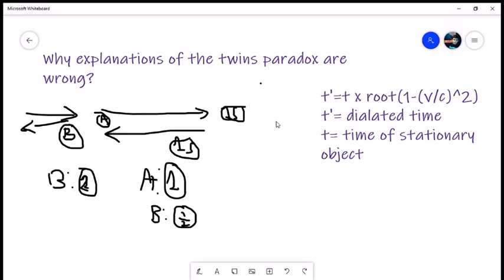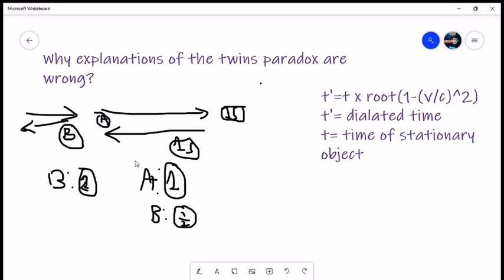So imagine A moved with this speed for 1 second in this direction and came back in 1 second. Imagine this second passed for B, so B experienced 2 seconds. So A moved at this speed for 1 second from B's perspective. Okay, so now because B experienced 2 seconds, A will experience half the time, so 1 second.